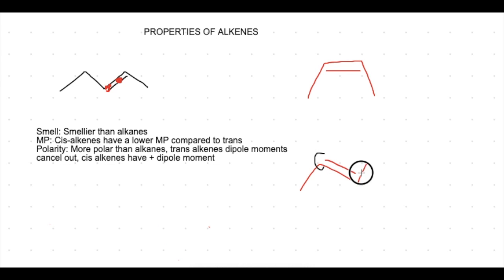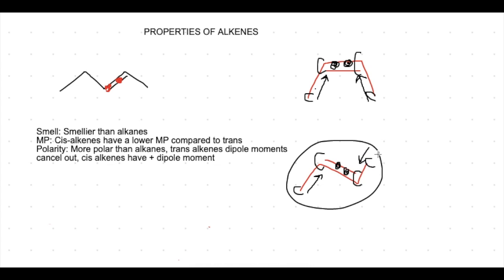recall that each of these points is a carbon. So these pi electrons, or the 2 electrons in the double bond, are polarizable, meaning that they contribute to an instantaneous dipole moment. So although you have a carbon-to-carbon bond here, you would think that it's not polar, but because you have these double bonds here, the dipole moment is actually going to go towards the double bond. And here, the dipole moment in this carbon-carbon bond is going to go up towards the double bond, and over here it will go down towards the double bond.